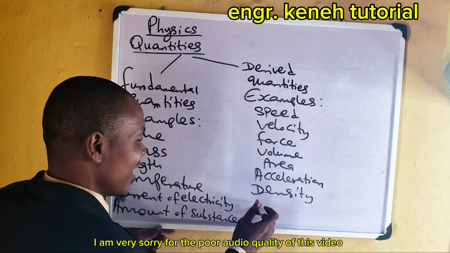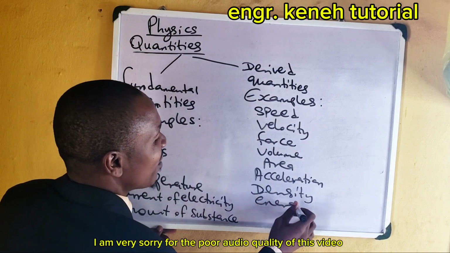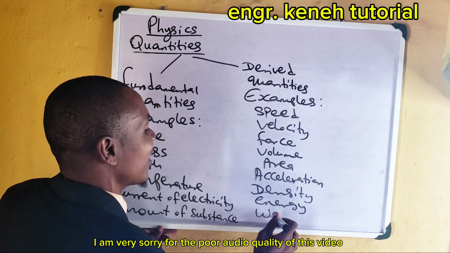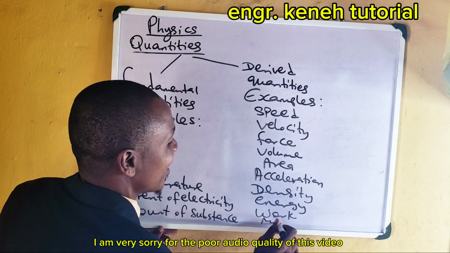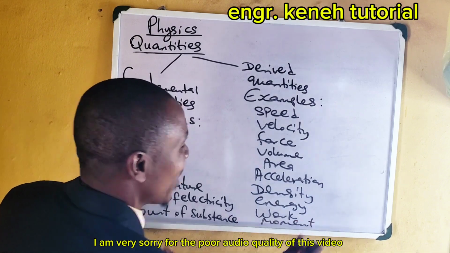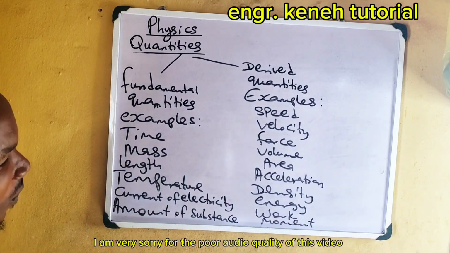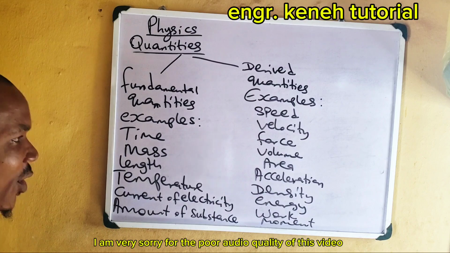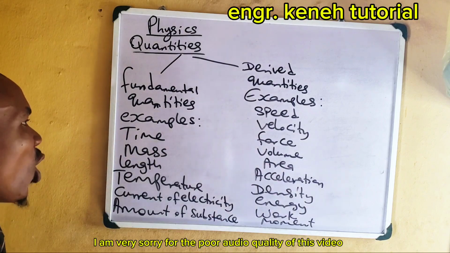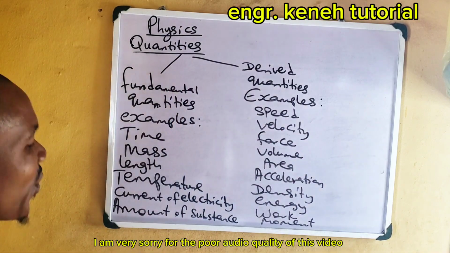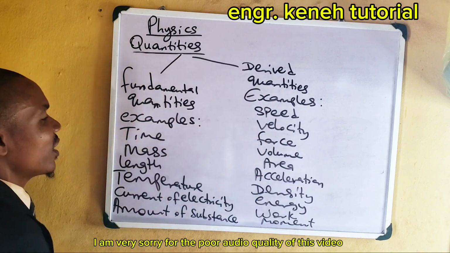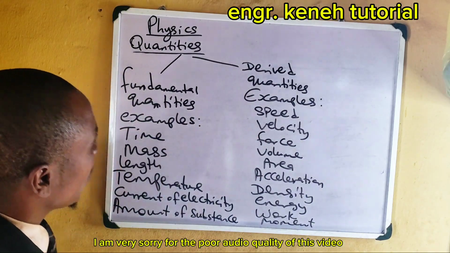We have energy. Energy can be found here. Even work can be found here. We have moment. Moment can be found here. We have momentum. Just mention them, a lot of them can be found here. All these ones, they are gotten from here. They are dependent on the fundamental quantities.